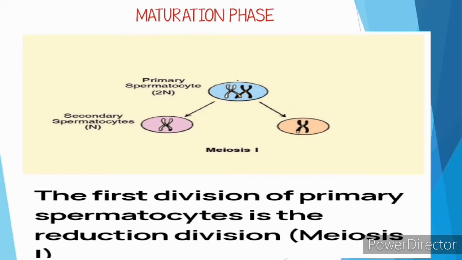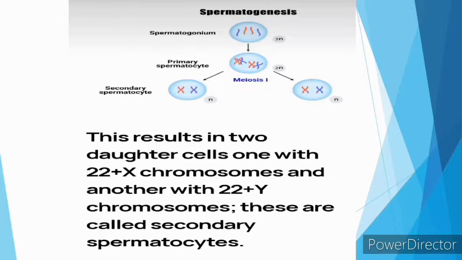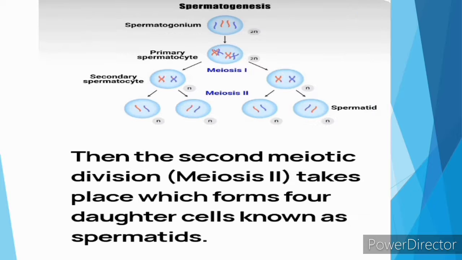The first division of primary spermatocytes is the reduction division, meiosis I. This results in two daughter cells, one with 22 plus X chromosomes and another with 22 plus Y chromosomes. These are called secondary spermatocytes. Then the second meiotic division, meiosis II, takes place, which forms four daughter cells known as spermatids.